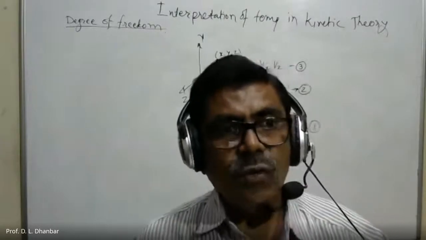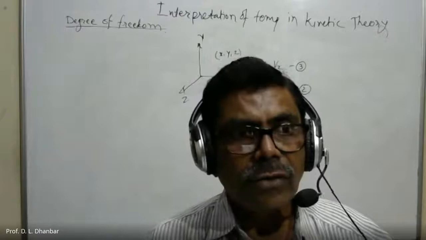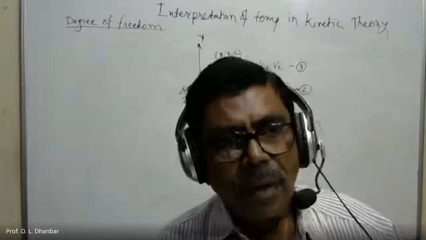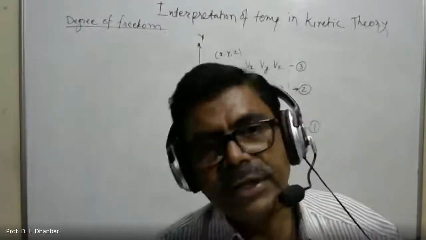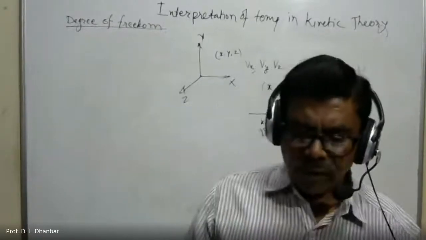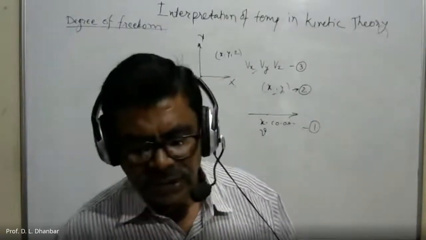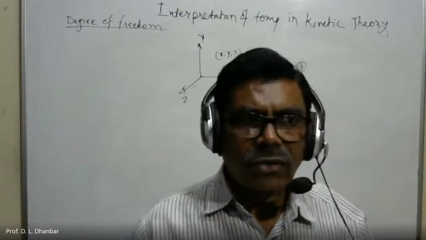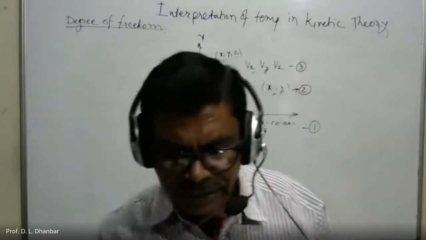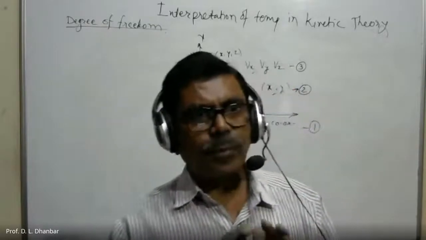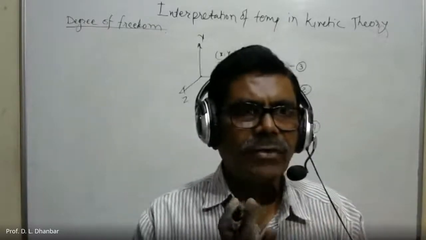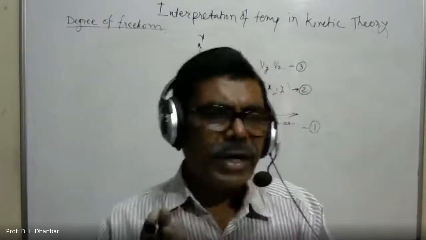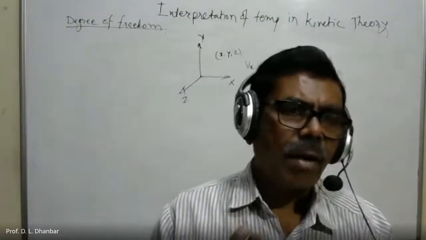Independent quantities required to locate the position of a particle and its configuration of the system is called the degree of freedom. In simple way, what we can say, the degree of freedom is nothing but the total number of coordinates. The total number of independent quantities required to describe the position of a particle and its configuration completely is called the degree of freedom.